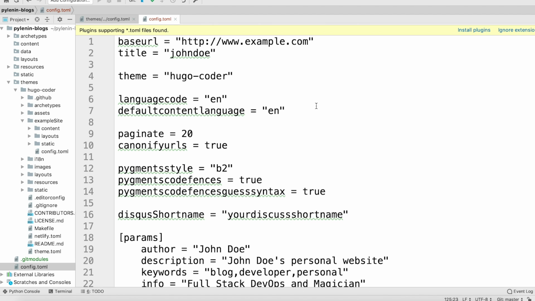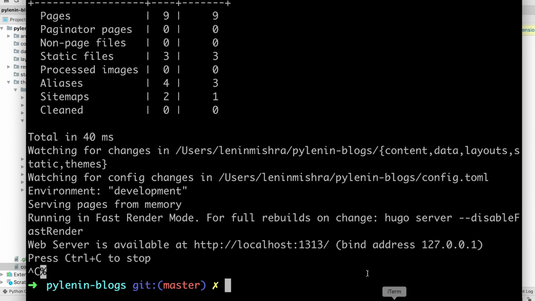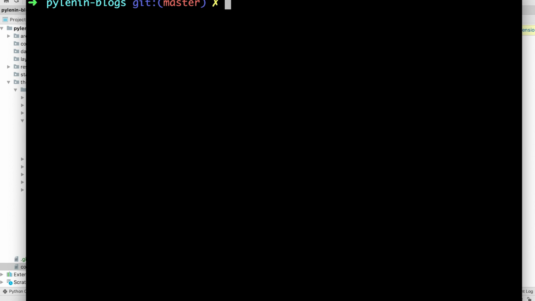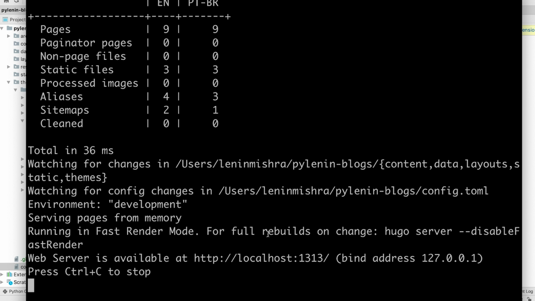Right? To start the server, go ahead to the terminal and then run hugo server -D. Remember this, for running the server you have to run this command. Now if you run this, you can see that Hugo is hosting our server at this URL, localhost port 1313. So let's go ahead here.